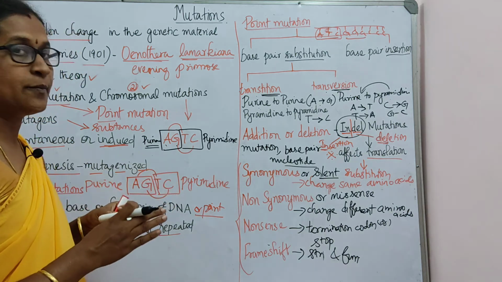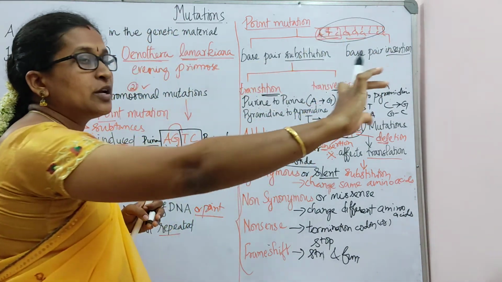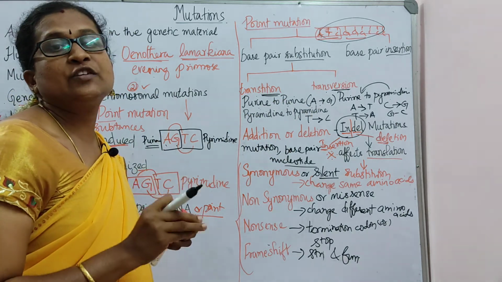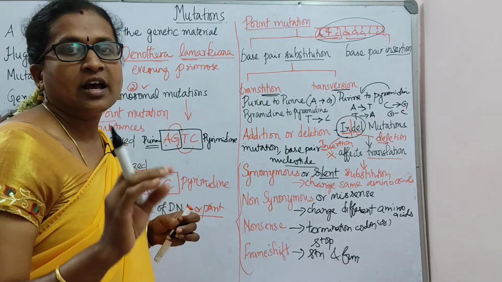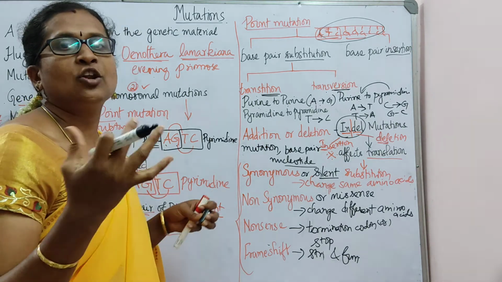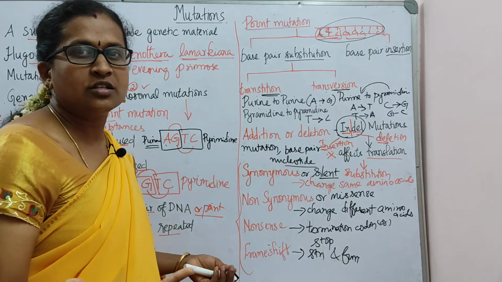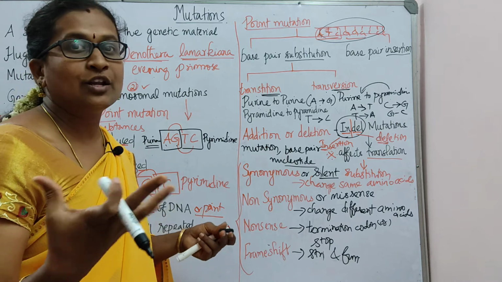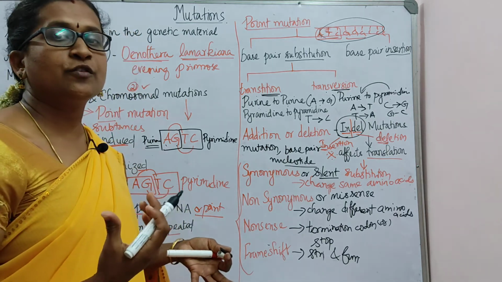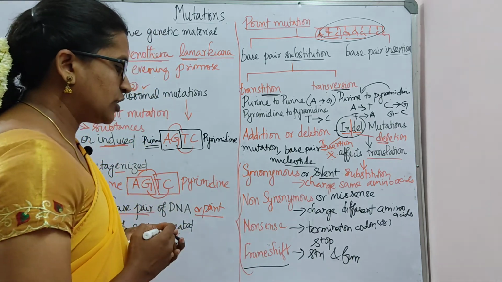What is a reading frame? As I said, these nucleotides are read as a reading frame. If it is suddenly changed, the translation will be affected, and the natural protein which should be secreted will not get secreted. For example, histone. A histone protein needs to be secreted, but it will not get secreted. Instead some other different function is going to happen, which is called a frame shift mutation.